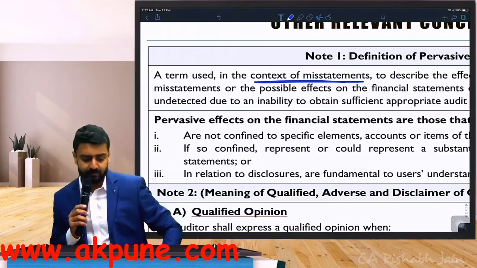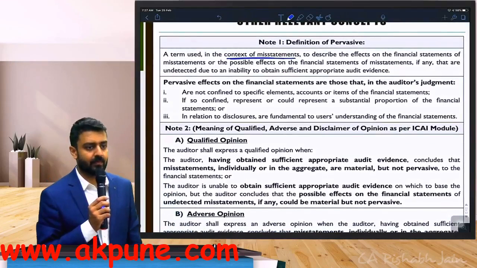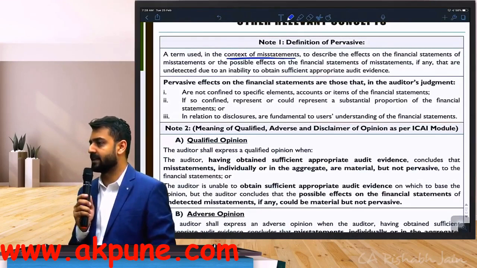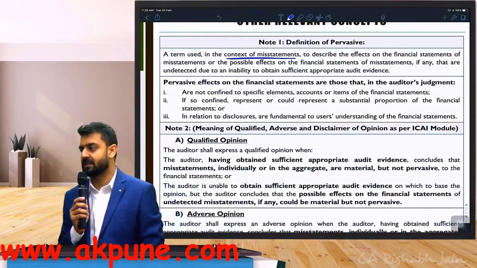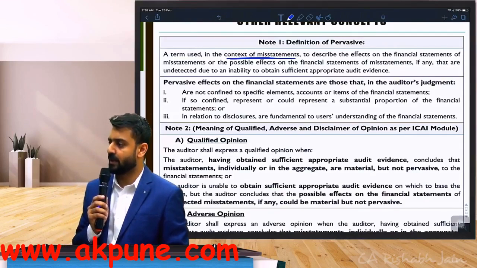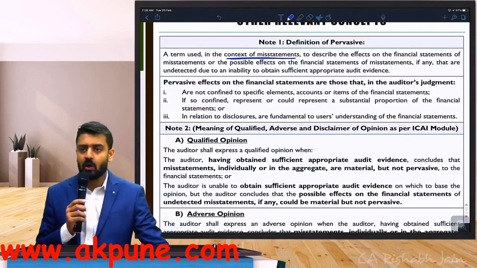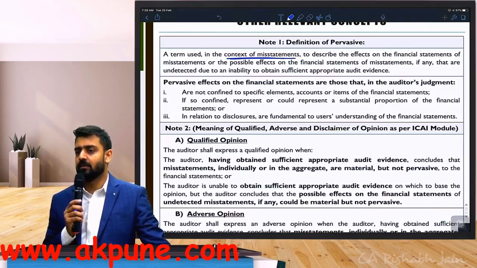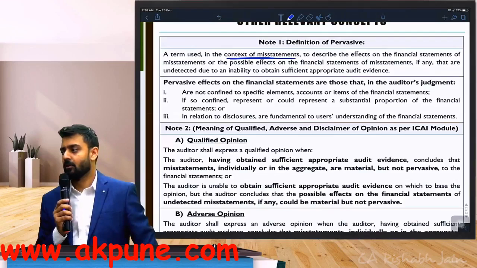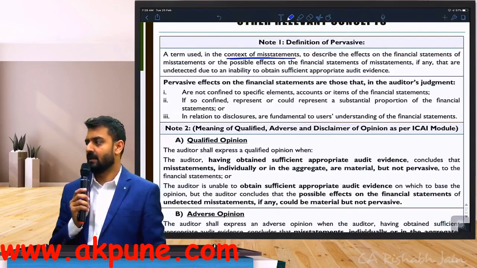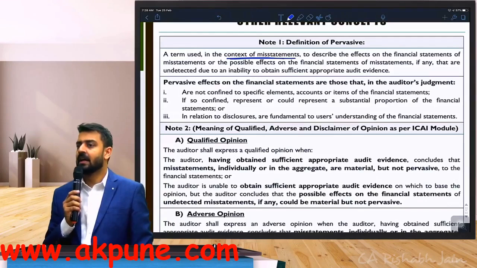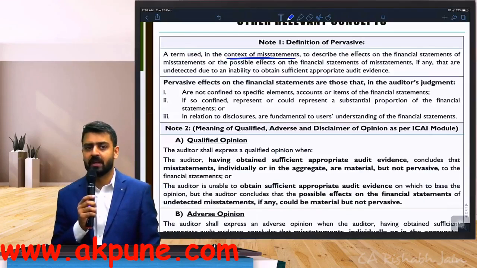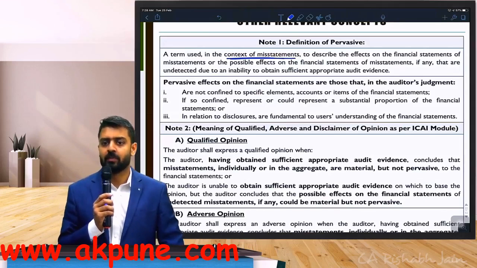If in the auditor's judgment, the effects or possible effects of misstatements fulfill any of the following criteria, then it should be considered as pervasive.